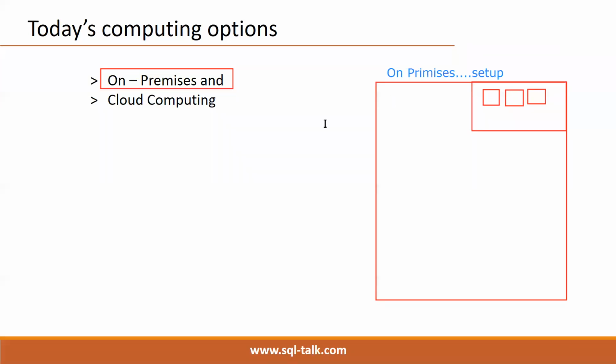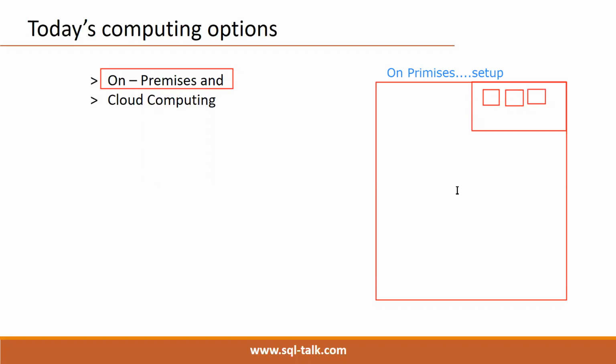But if you build the total setup in an on-premises environment, there is so much cost and capital expenditure will increase. We have to purchase the servers, networking components, storage.